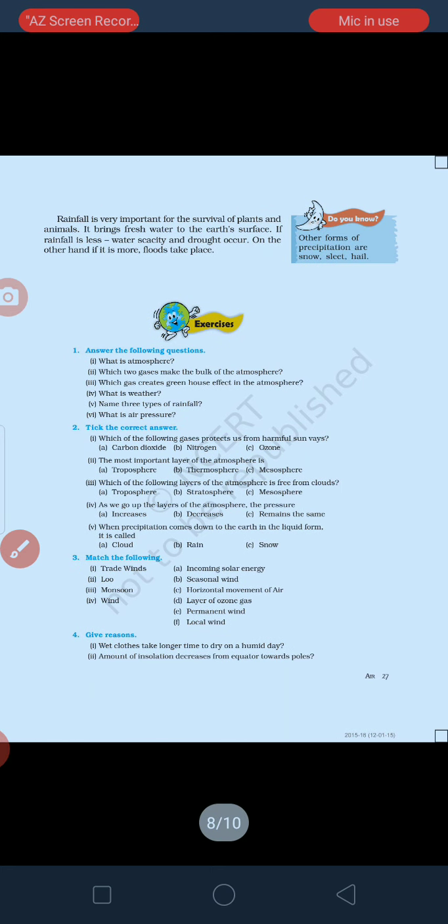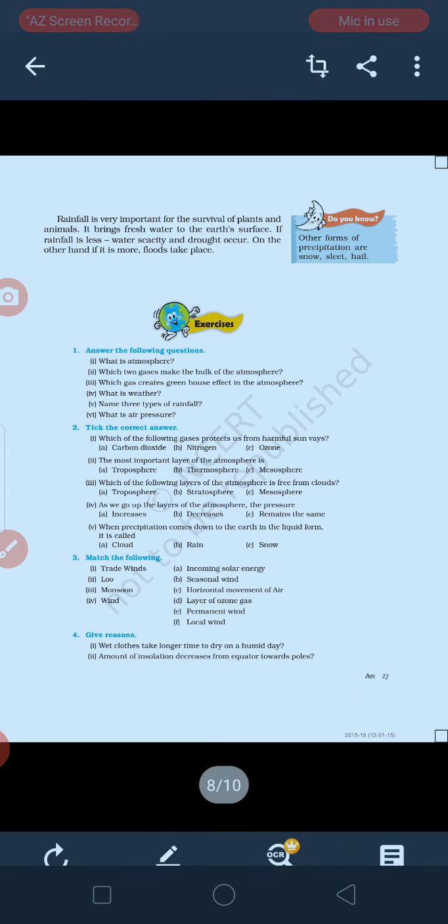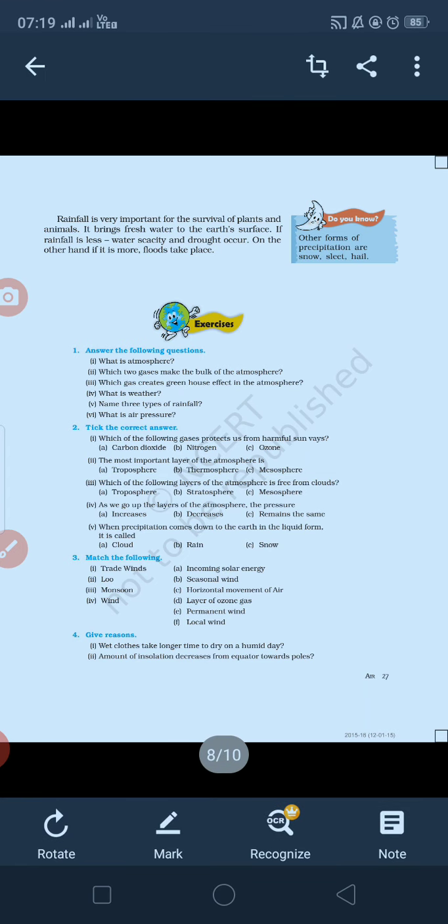Next to it, we are able to see rainfall is very important for survival of plants and animals. Without rainfall, there would be no water circulation, so we would also not be able to get fresh water. Okay, if we are not able to get fresh water, there will be a water scarcity that will bring drought in various parts of our country. Okay, thank you.